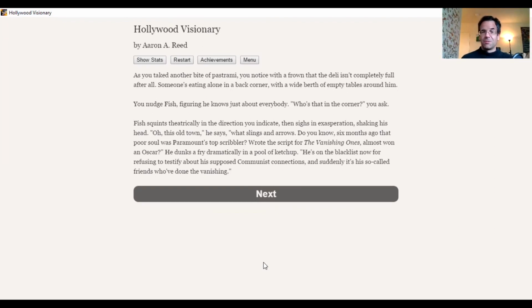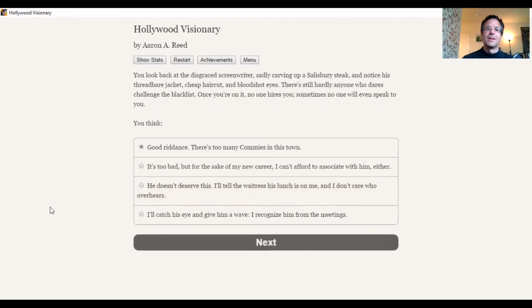And it looks like we're open to perhaps working with this blacklisted writer. At least that seems to be where we're going. Okay, you look back at the disgraced screenwriter falling on hard times. These blacklisted writers and blacklisted talent in Hollywood suffered greatly. A lot of them committed suicide. They were driven into poverty. It was an awful time for the industry. Like I said, a stain on Hollywood history. And so, what are we thinking here? What's the wrong thing to think here?